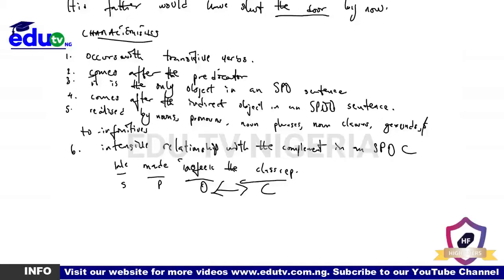Indirect object? Yes, we have, and which is the issue of case. So number 7, it is in the accusative case. Don't forget that concerning the subject, we said it is in the nominative case, but then it is the accusative case. Why? Because it is affected by the action denoted by the verb, or better still, it is the recipient or the receiver of the action of the verb. So that's why it is in the accusative case. Do you understand? I believe you do.